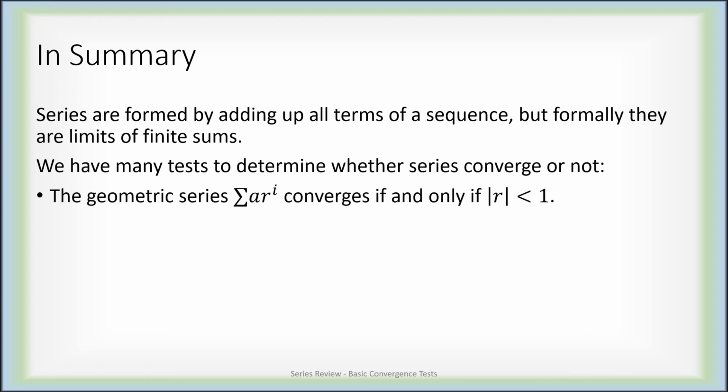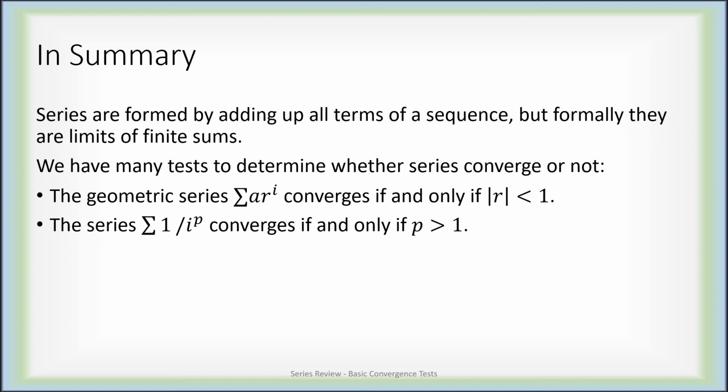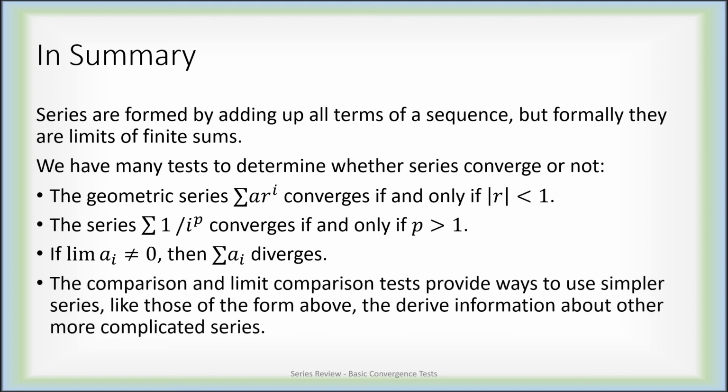A geometric series, some constant times r to the i, converges if and only if the absolute value of r is less than 1. The series 1 over i to the p converges if and only if p is larger than 1. If the limit of a sequence is not 0, then the series formed out of it diverges. The comparison and limit comparison tests also provide ways to use simpler series. In our examples, we had slightly more complicated series, but we used comparison or limit comparison tests to compare the series we had to something simpler, like a geometric series or a p-series.